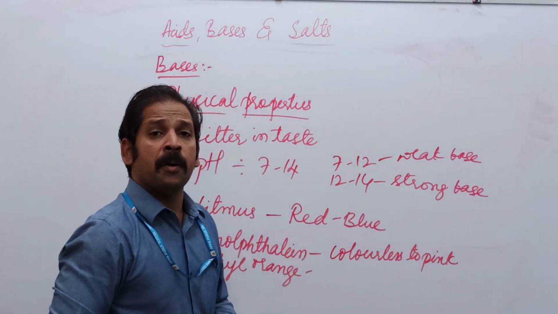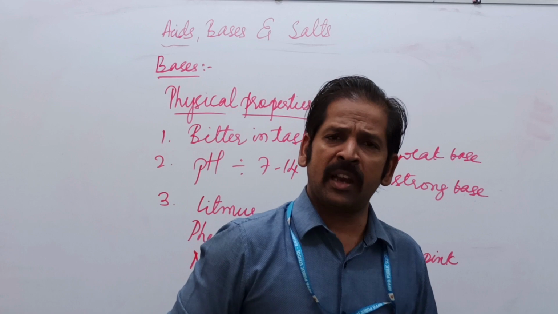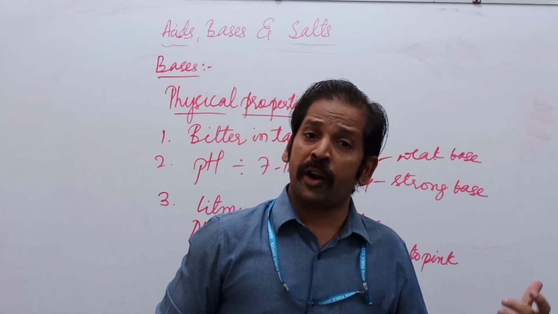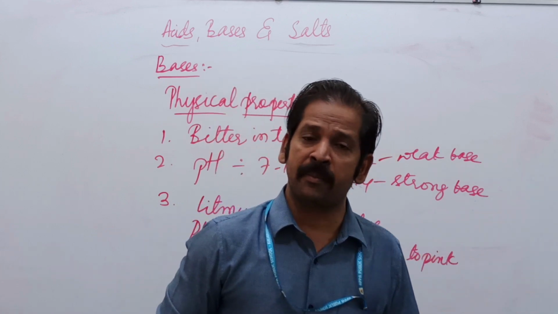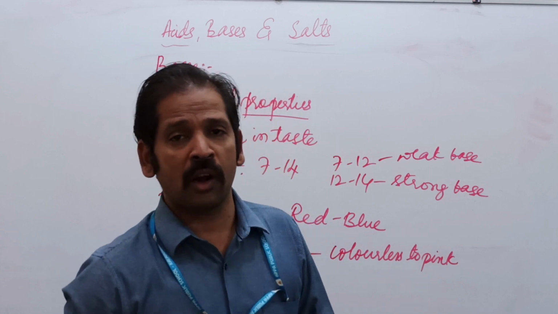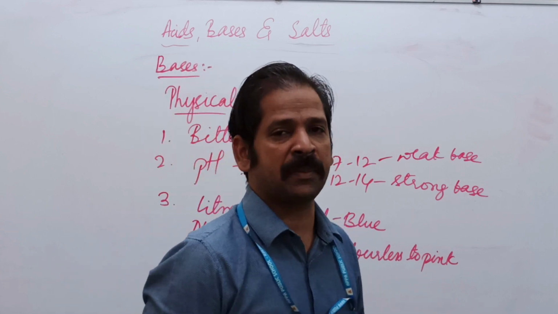Next one is methyl orange. In the acidic medium it changed from orange to pink, but in the basic medium it will change from orange to yellow.